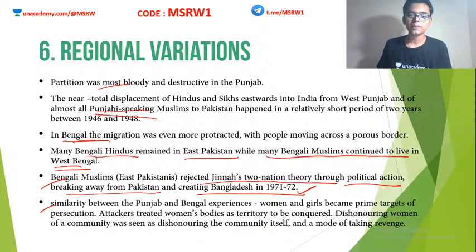Similarly, between Punjab and Bengal experiences, women and girls became prime targets of persecution. Both in Punjab as well as in Bengal, women and children were the targets. Why?